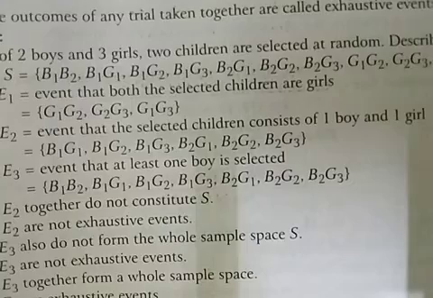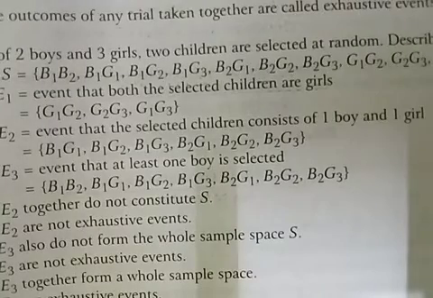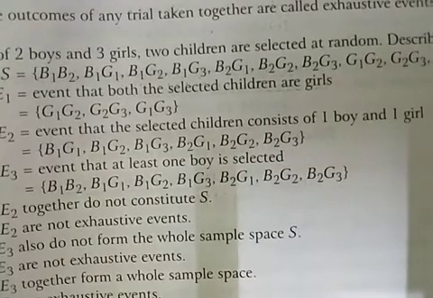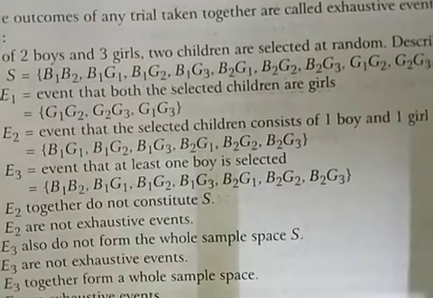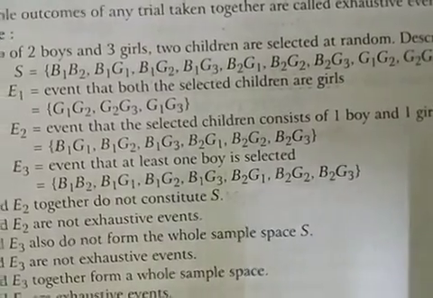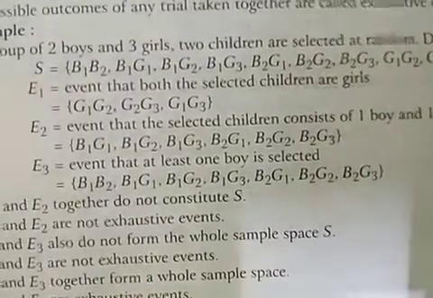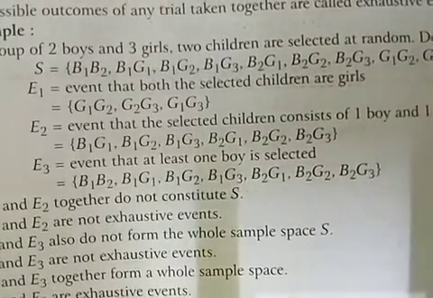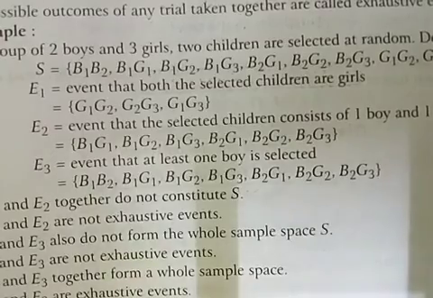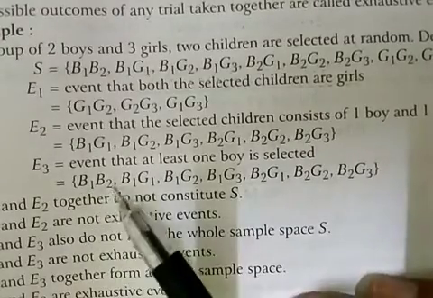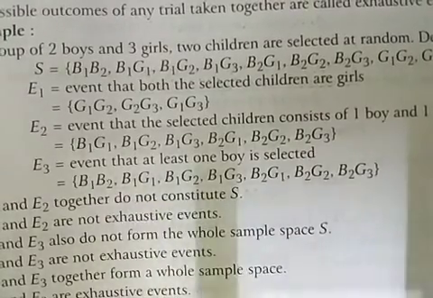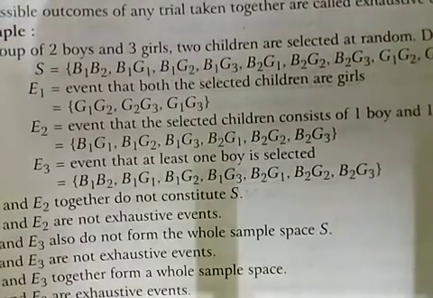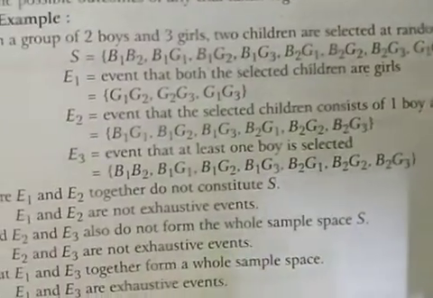So we can make a sample space again in the form of E2: B1, G1 and B2, G2 up to B2, G3. Third, we have E3, the event that at least one boy is selected: B1, B2, B1, G1 and B1, G2 and so on up to B2, G3.